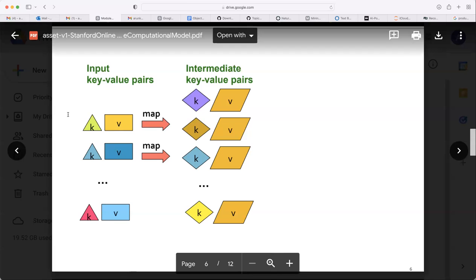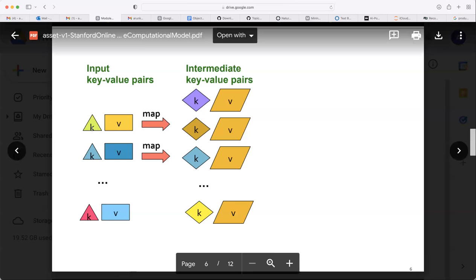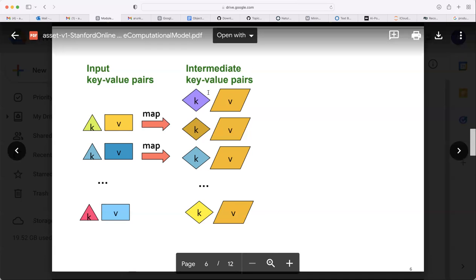From that chunk, it takes each word and how many times it appeared. In this case, because it is scanning at a time, it doesn't know how many times in future it appears. So whenever it sees a word, it will create the word as key and one as the value. If it sees happy, so we are all happy, V1, R1, happy 1, like that, it will create word, value pairs. Those pairs are sent to these intermediate key value pairs.